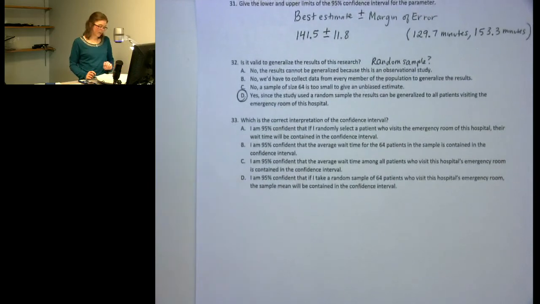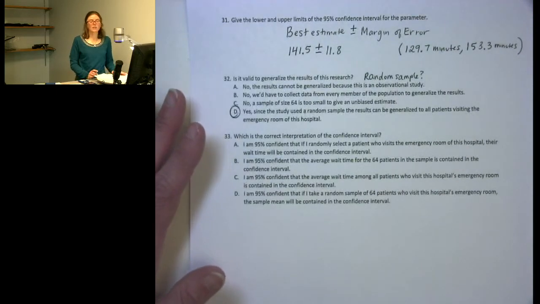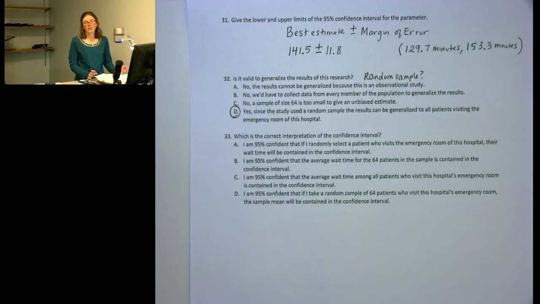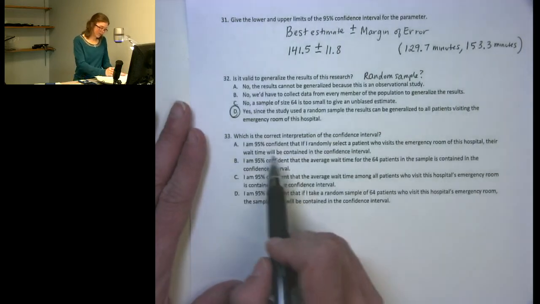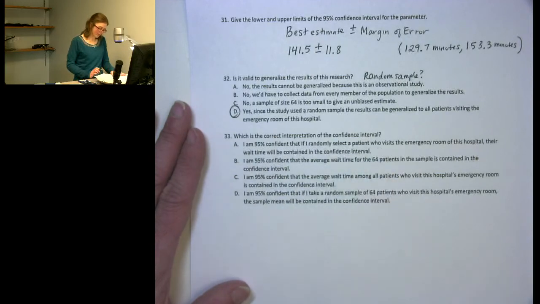And then we want to look at a correct interpretation of the confidence interval. Remember that the confidence interval is always an interval that we're confident will include the true value of the parameter that we're estimating. In this case, the parameter that we're estimating is the mean emergency room wait time among all patients who visit this emergency room. So, I'm 95% confident that if I randomly select, that sounds not what I'm looking for.